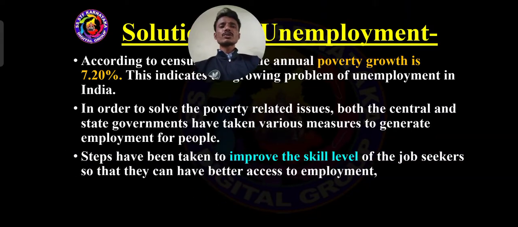And such solutions, see here, steps have been taken to improve the skill level. Those who are searching for a job, the Indian government has been finding such persons and providing skills for them. It means those who are job seekers. So this is the first one. Steps have been taken to improve the skill level of the job seekers, so that they can have better access to employment.